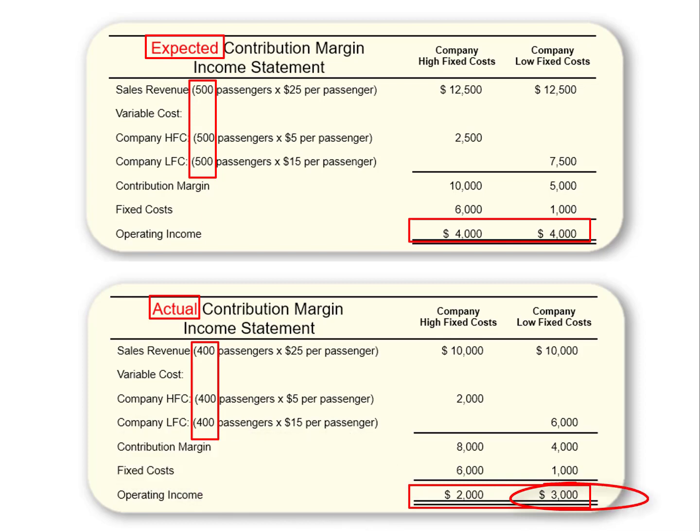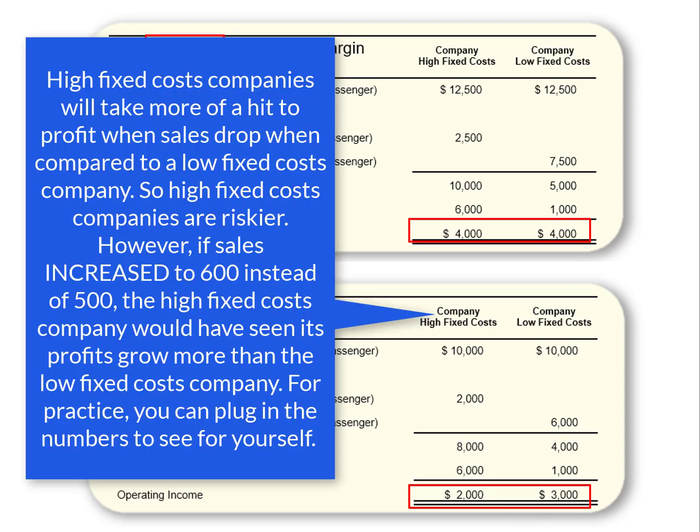So we proved that cost structure matters. High fixed cost companies will take more of a hit to profit when sales drop when compared to a low fixed cost company. So high fixed cost companies are riskier. However, if sales increase to 600 instead of 500, the high fixed cost company would have seen its profits grow more than the low fixed cost company. For practice, you can plug in the numbers to see for yourself.